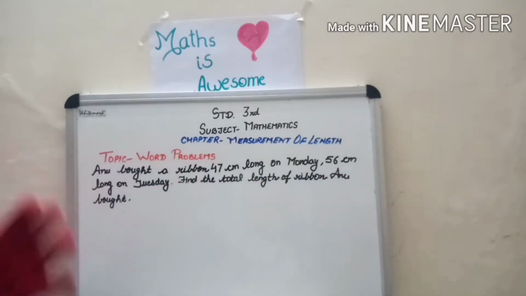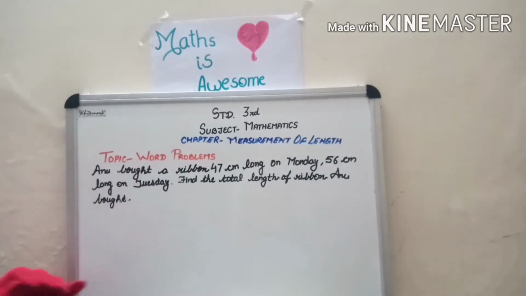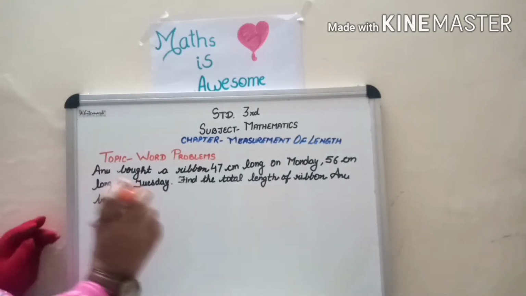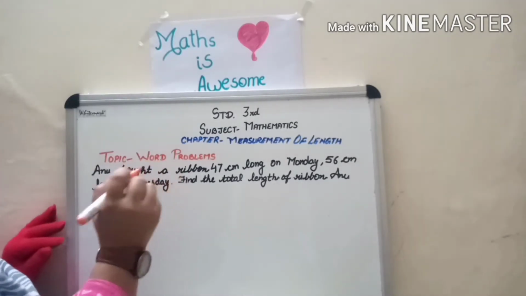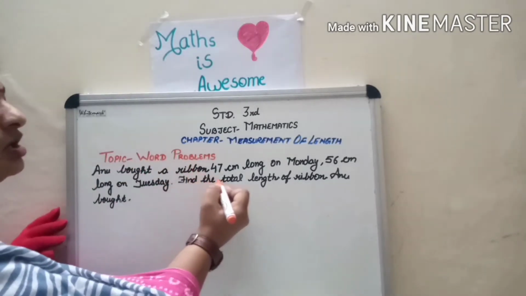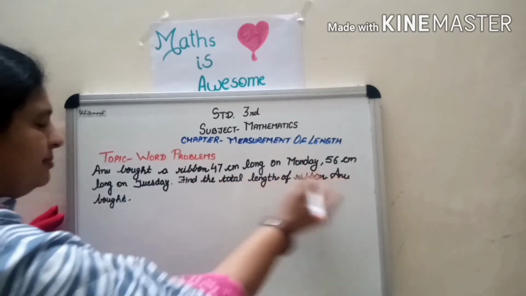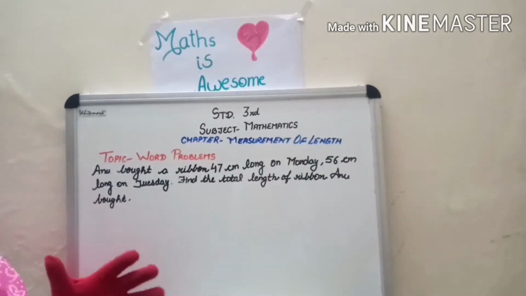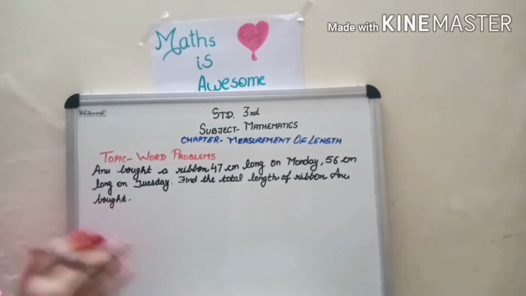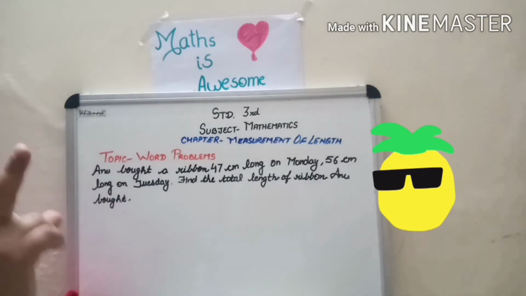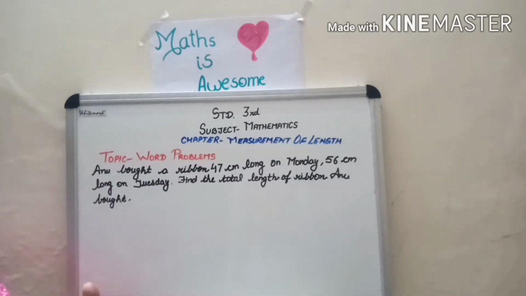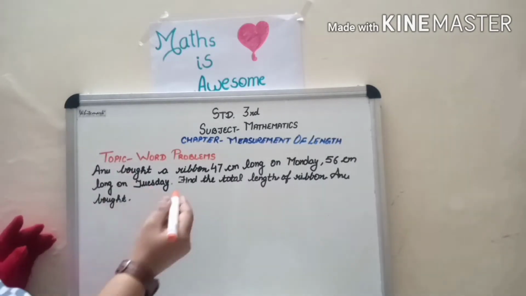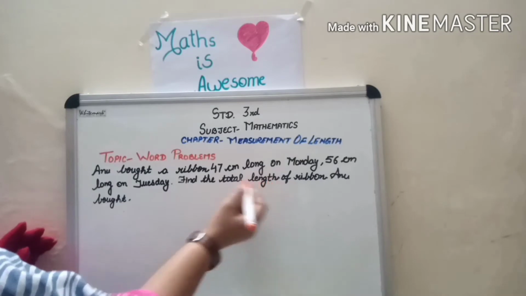Okay, children. To write the statement, first of all you should concentrate on the last line, that is the question line. Find the total length of the ribbon Anu bought. From here, children, you got a hint to write the statement. There are so many ways of writing the statement. In your own wording, you can write the statement, no problem. But this is the simplest one that you can start from.